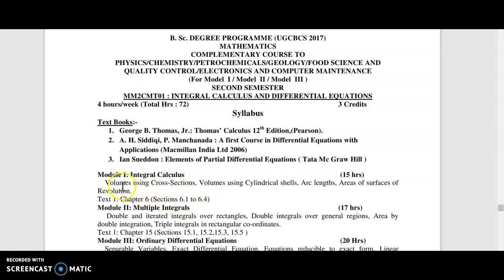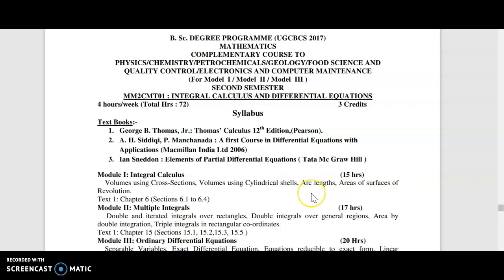First, we are calculating volumes of 3-dimensional objects using integration. You know the connection between integration and area when you deal with single dimensional integrals. Then using single dimensional integrals, we can find volumes, and volumes can be found using different methods. First is volume using the cross-sectional method and volume using cylindrical shells.